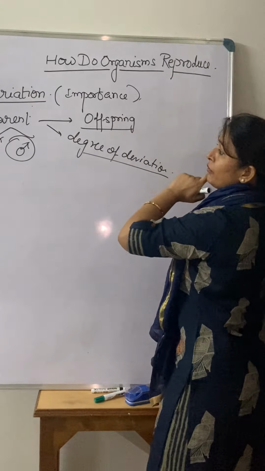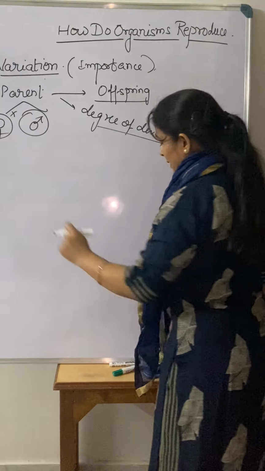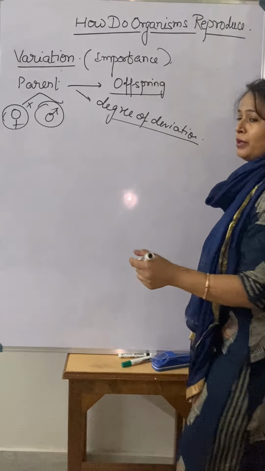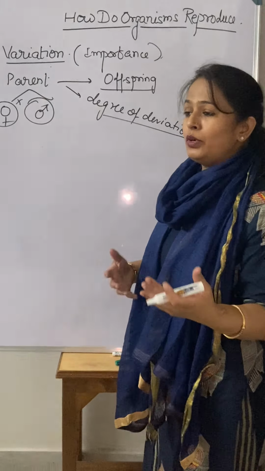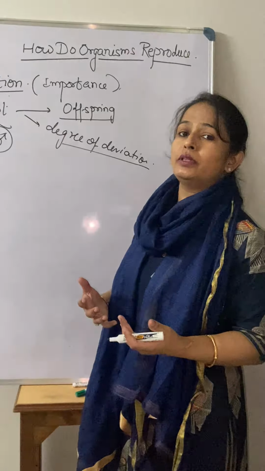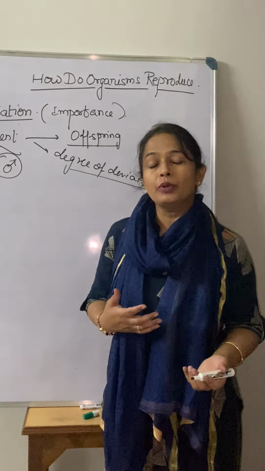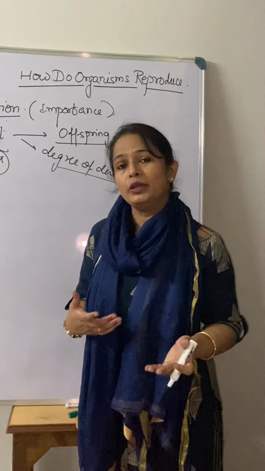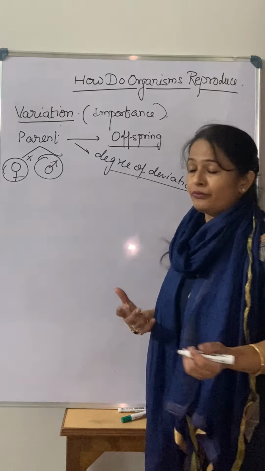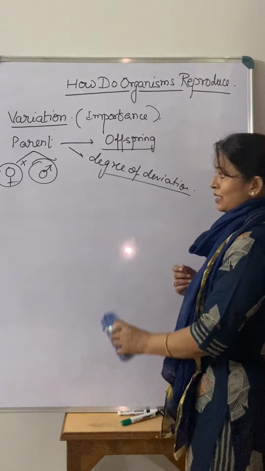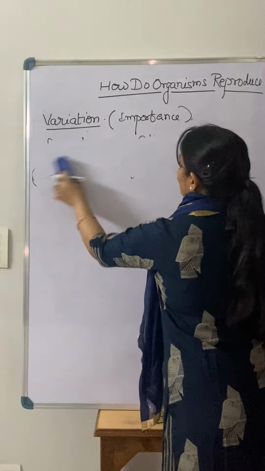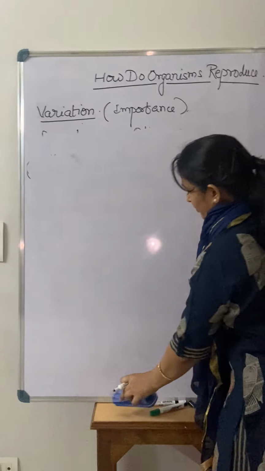Right. Now when we talk about variation, a basic principle that you should know for this chapter is very simple, children. When we talk about reproduction, you know very well what the asexual mode is, there is a sexual mode, then there is male and female reproductive systems, so you know all these things a little bit. But the things that you should know in the 10th class are a little different. Now we are going to discuss that different thing that you should know in this standard. What is that? How does this variation come?